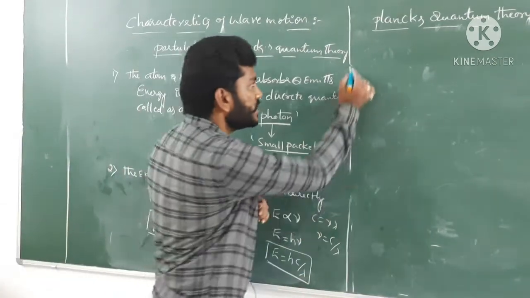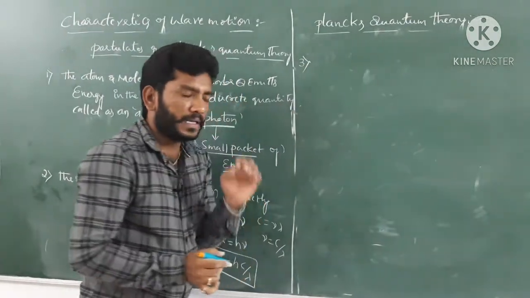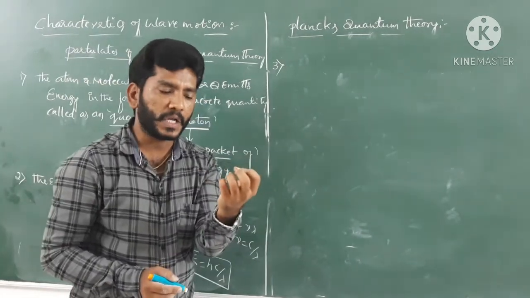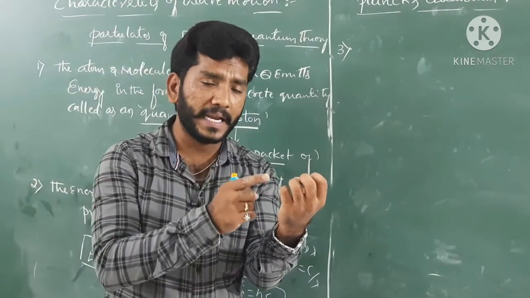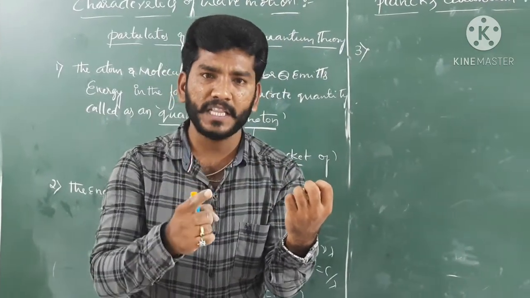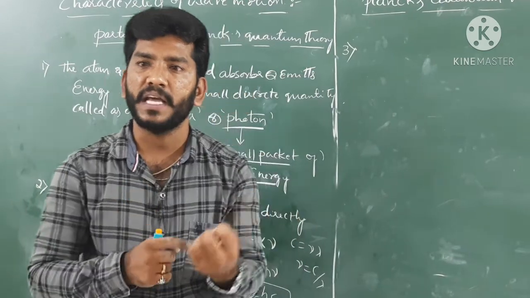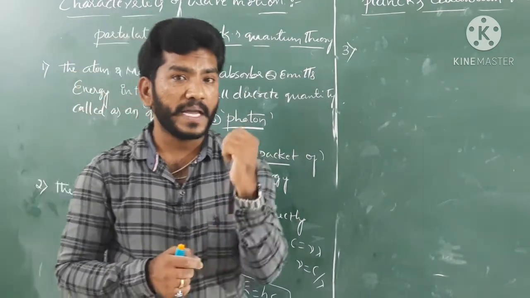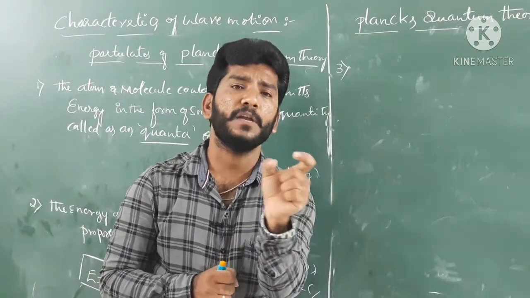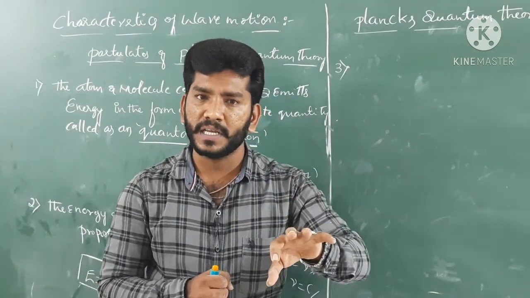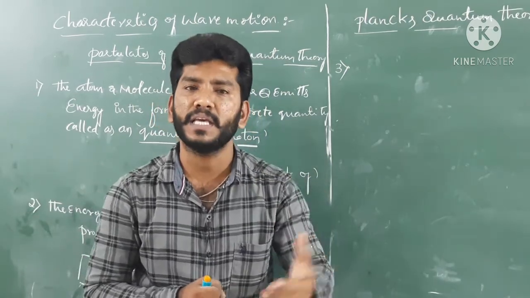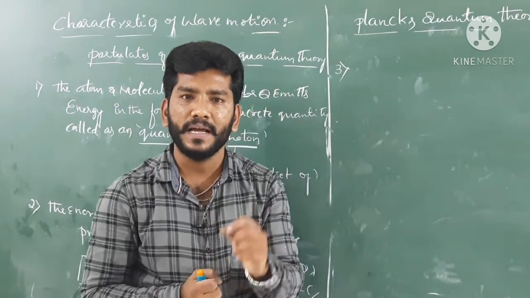The last one: the energy emitted from that black body, if you consider a particular atom or molecule, the radiation emitted from that atom will always be in the form of an integral multiple of h nu. Guys, we have to know what is meant by integral multiple. An integral multiple is any particular quantity multiplied by an integer, that we call an integral multiple.